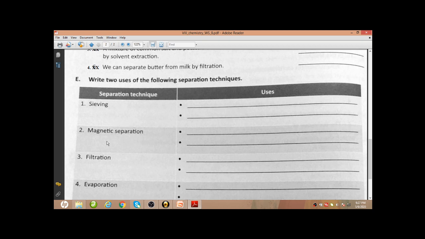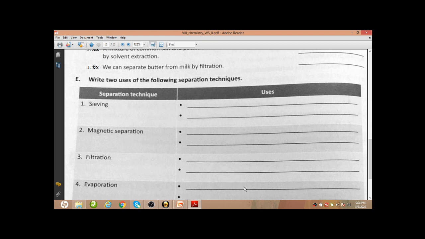Next, magnetic separation, to separate sulfur and iron, or iron filings and sulfur we can say, or sand and iron also, or any other magnetic substance like nickel and sulfur we can say. Filtration, any two uses like sawdust and water, and chalk and water we can say.